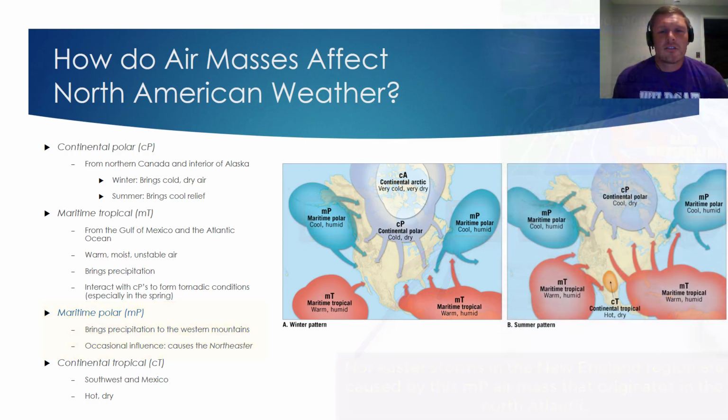The last air mass I'd like to discuss is the air mass that has the least amount of impact on North American weather, and that's the continental tropical air mass. The continental tropical air mass can affect the southwest and Mexico, and it contains hot, dry air, but if you look at its position in the summer image, you can see that its influence is pretty limited in comparison to the other air masses that affect North American weather.